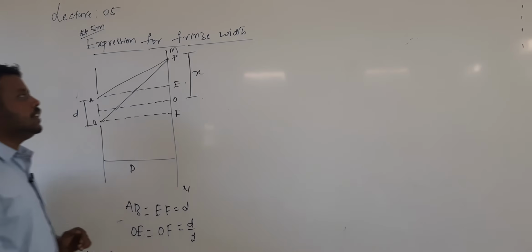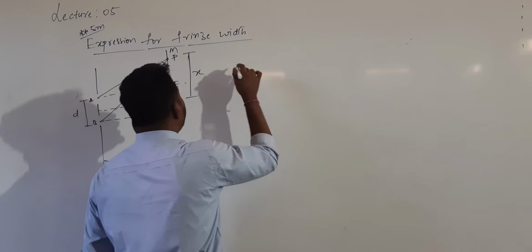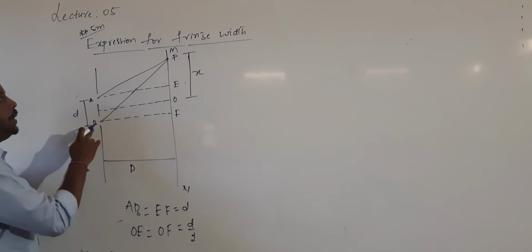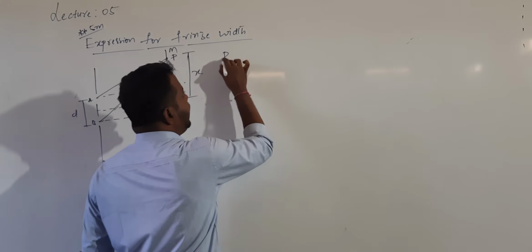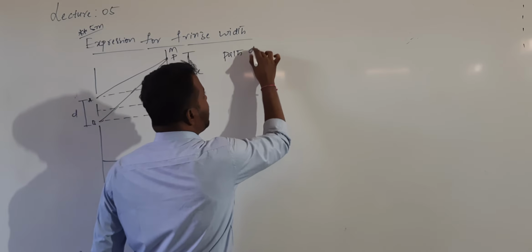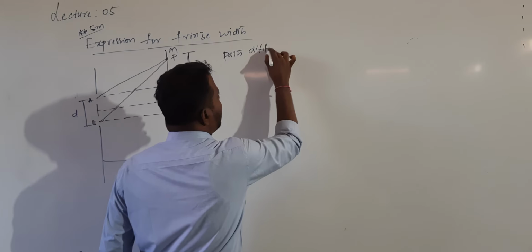The path difference between the light coming from A and B is given by BP minus AP.